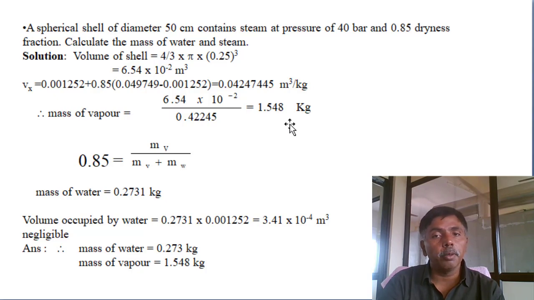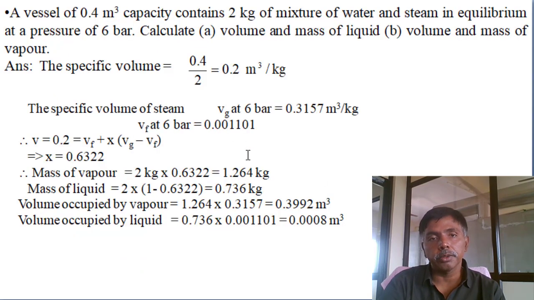The mass of vapor is 1.548. The dryness fraction is already given as 0.85. What is the equation? Dryness fraction equals mass of vapor divided by mass of vapor plus mass of liquid, the mass of water. Substituting the mass of vapor, you will get the mass of water as 0.2731. A simple problem. This question is repeatedly asked in competition exams.